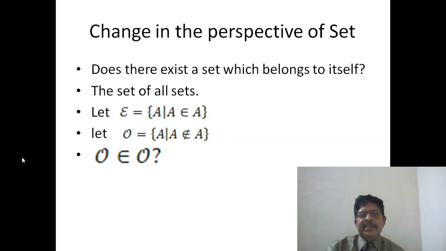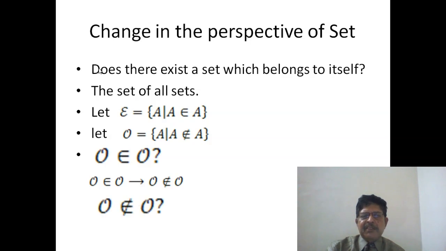Now, the question is, does this set O belong to itself? If O belongs to itself, then because of the nature of the elements of O, all of which do not belong to themselves, O does not belong to itself. So if O belongs to itself, it satisfies the property of the elements of O, and O will not belong to itself.